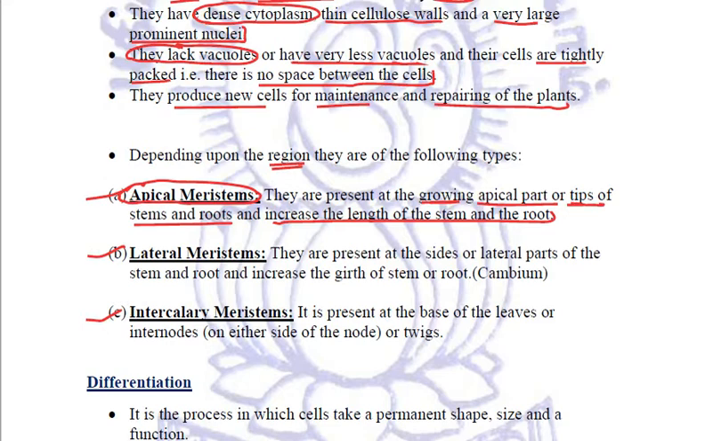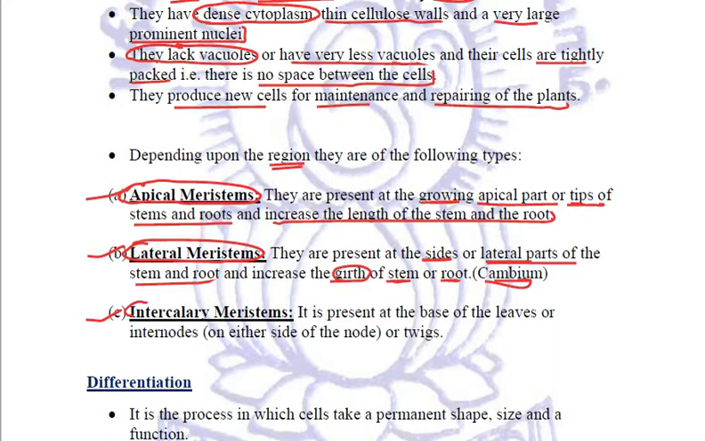Second type are the lateral meristematic tissue. Now these lateral meristems are present at the sides or the lateral parts of the stem and root, because of which when they divide and grow in number, they will increase the girth of stem or root, that is the cambium, the width. That is due to the lateral meristems.